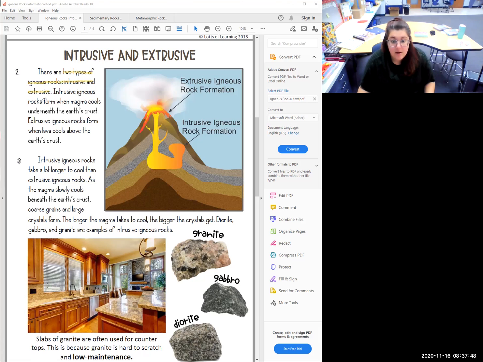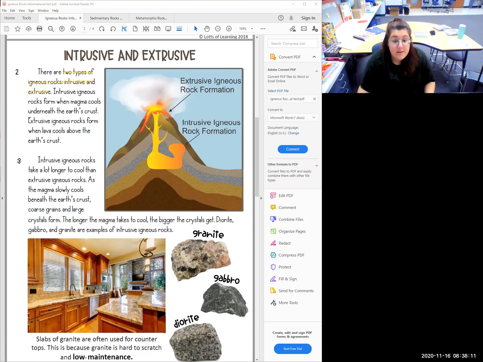Intrusive igneous rocks form when magma cools underneath the Earth's crust. And extrusive igneous rocks form when lava cools above the Earth's crust. All right. They give us the definition of both of those terms.